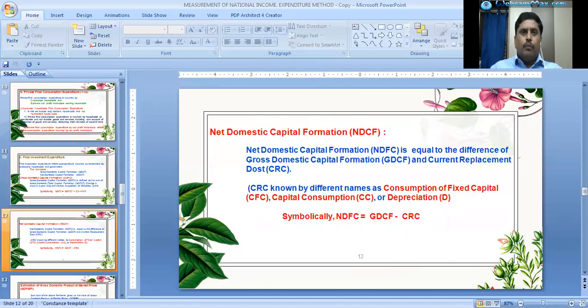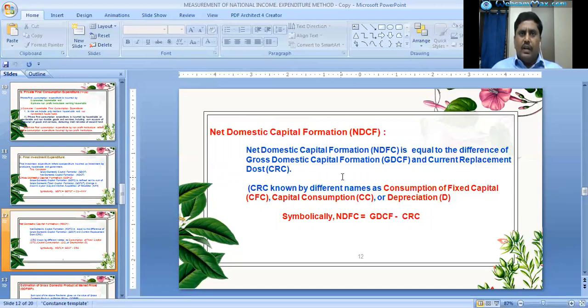And coming to net domestic capital formation, the first one is gross domestic capital formation, and the second one is net domestic capital formation. Net domestic capital formation, NDCF, is equal to the difference of gross domestic capital formation and current replacement cost. This is nothing but the depreciation.